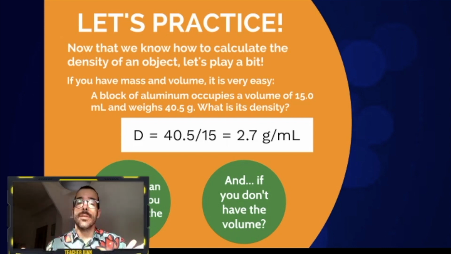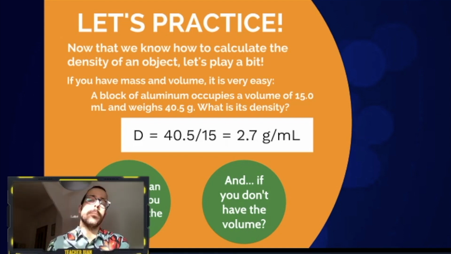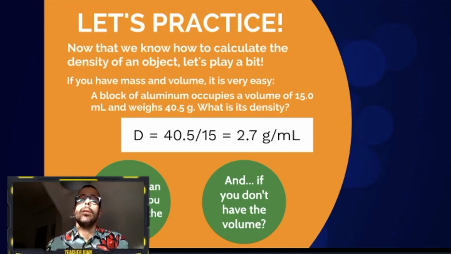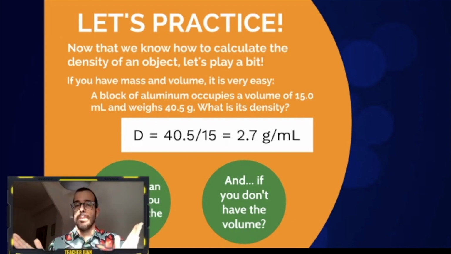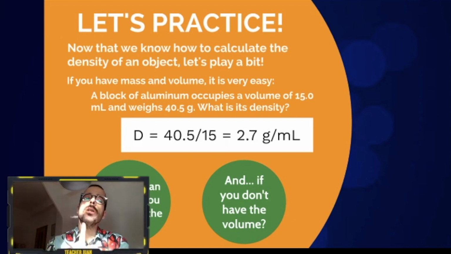What is its density? You apply the formula: D equals 40.5 divided by 15, and you get 2.7 grams per milliliter. Very easy, but it's not always going to be that easy.